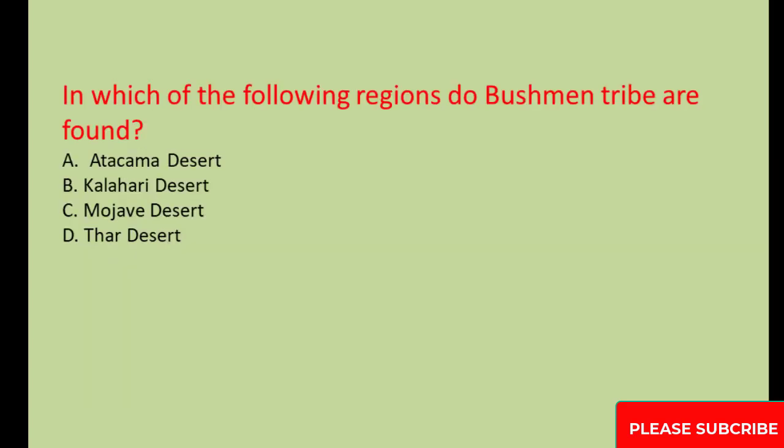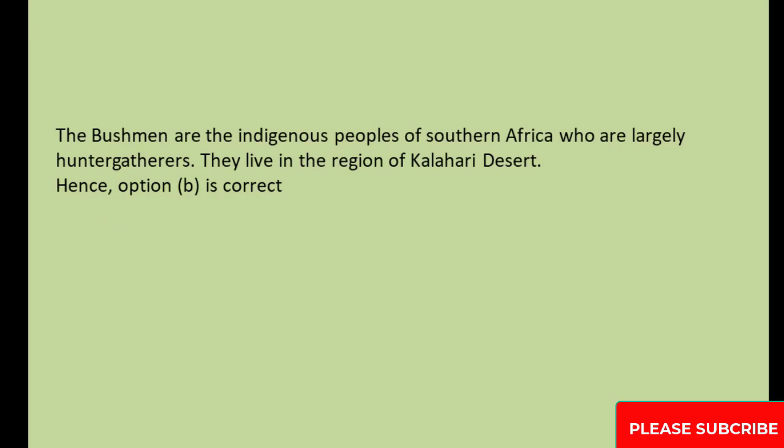In which of the following regions do Bushman tribe are found? A. Atacama Desert. B. Kalahari Desert. C. Mojave Desert. D. Thar Desert. The Bushmen are the indigenous peoples of southern Africa who are largely hunter-gatherers. They live in the region of Kalahari Desert. Hence, option B is correct.